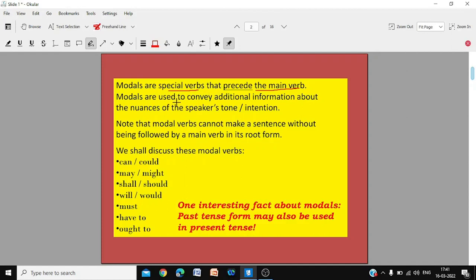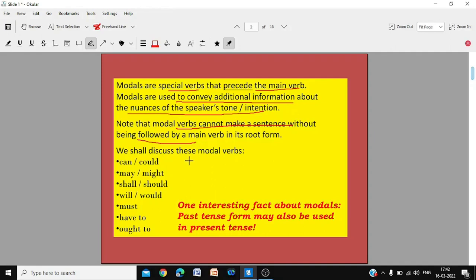They are used to convey additional information about the nuances of the speaker's tone and intention. And also note that modal verbs cannot make a sentence without being followed by a main verb. You cannot say I can. You have to say I can go, I can swim. You can't say you must. You have to say you must tell the truth.